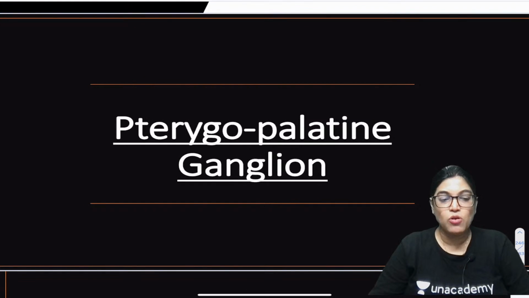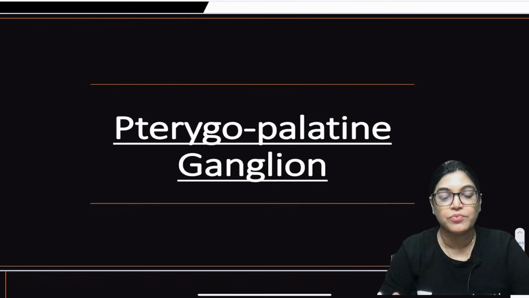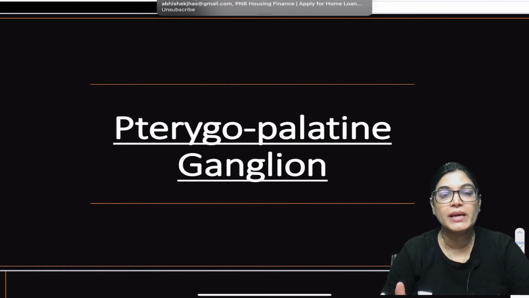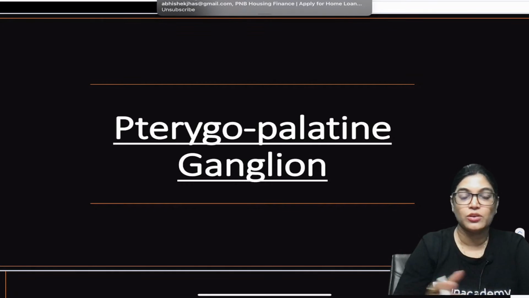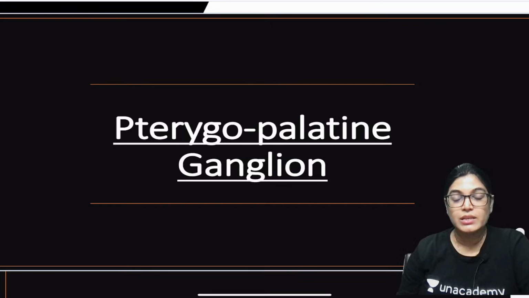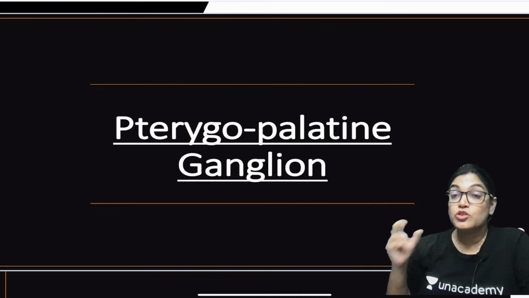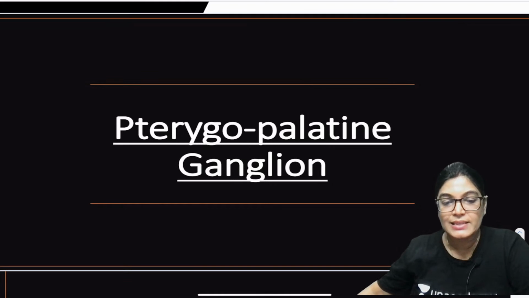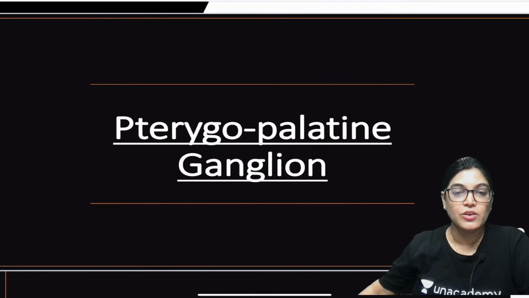The next ganglion is the pterygopalatine ganglion. Its location is the pterygopalatine fossa, and it is considered to be the largest parasympathetic ganglion of the head and neck region. It is also called the ganglion of hay fever, and it carries secretomotor fibers to the lacrimal gland and the mucous glands of the nose, palate, pharynx and paranasal sinuses. To the parotid gland, secretomotor fibers traverse along the otic ganglion, while to the pharynx, nasal cavity, paranasal sinuses and lacrimal gland, it is via the pterygopalatine ganglion.